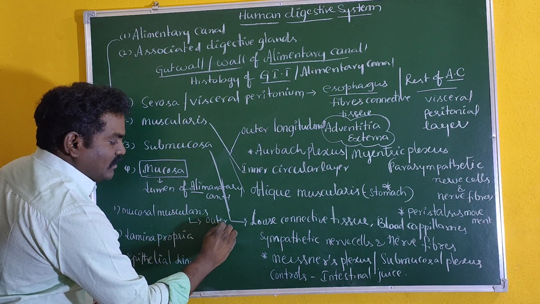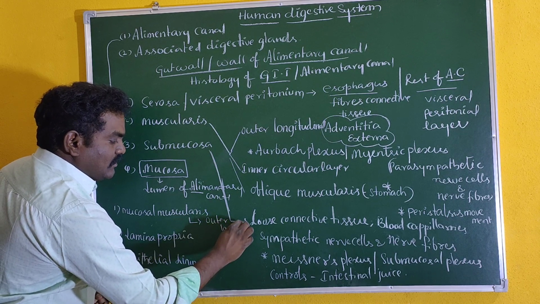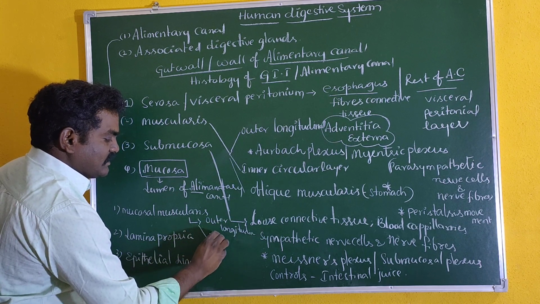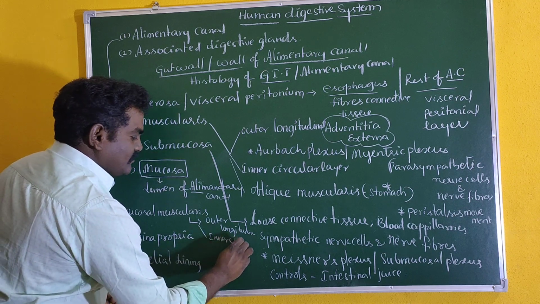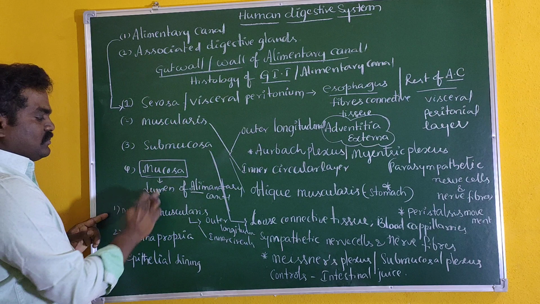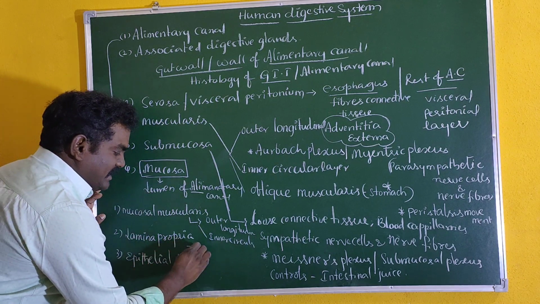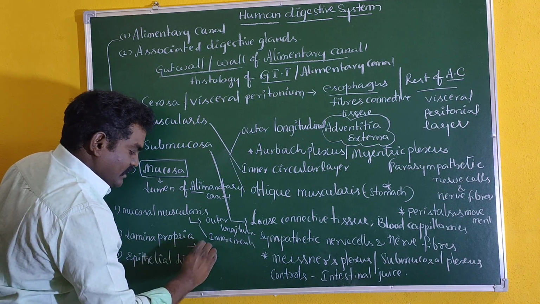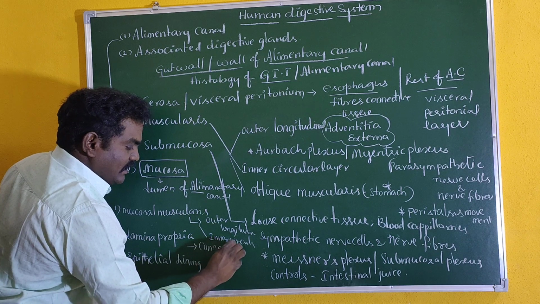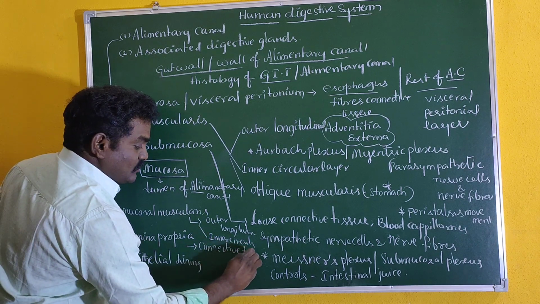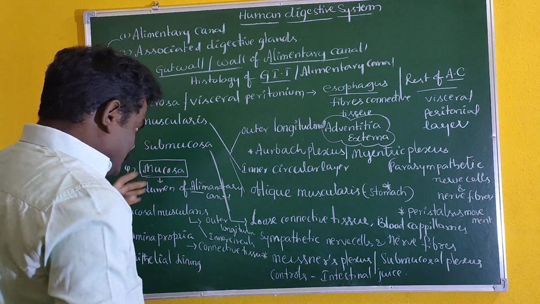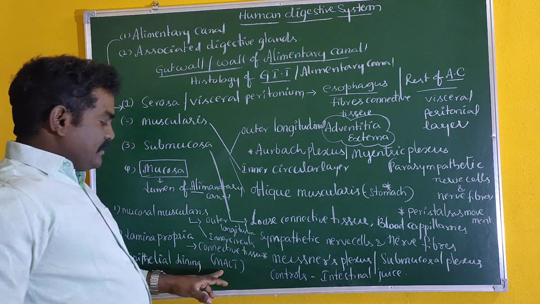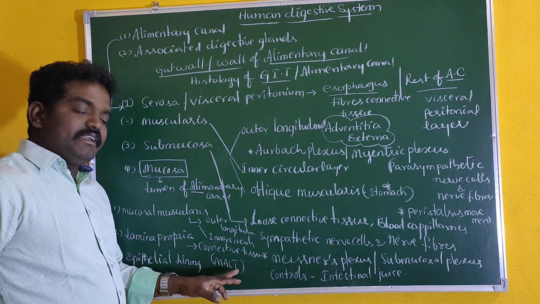Outer longitudinal muscles are noticed and inner circular muscles are noticed in this mucosal muscularis. Lamina propria is again richly supplied with a numerous number of connective tissue structures. In this, an important structure is noticed that is called MALT, which is related to lymphoid tissues. MALT means mucosal associated lymphoid tissue.